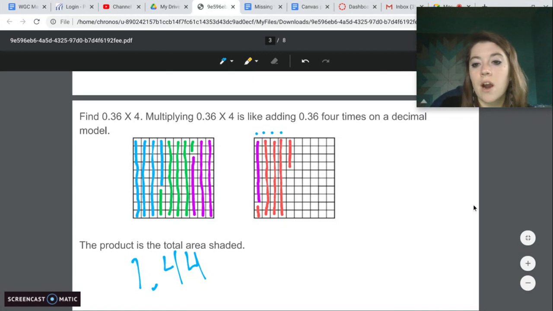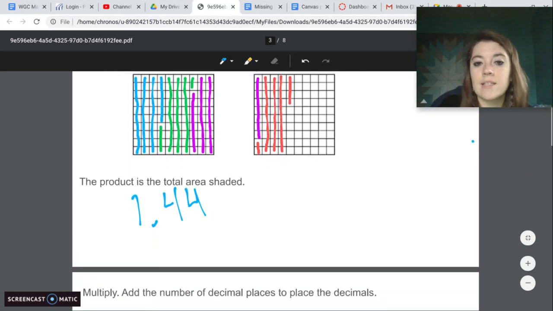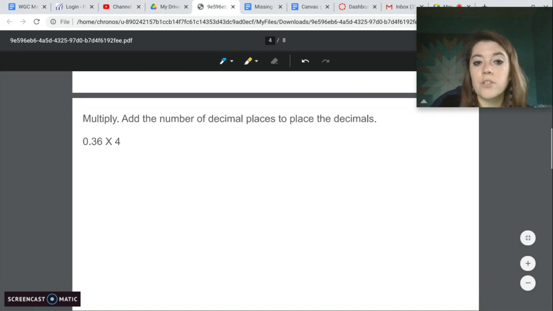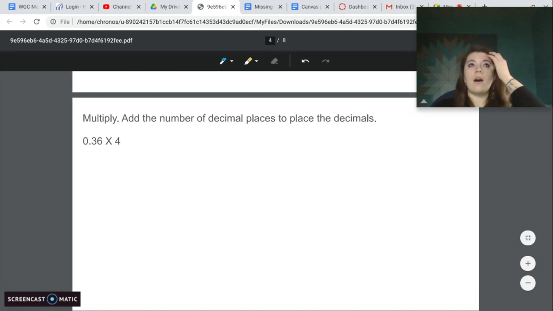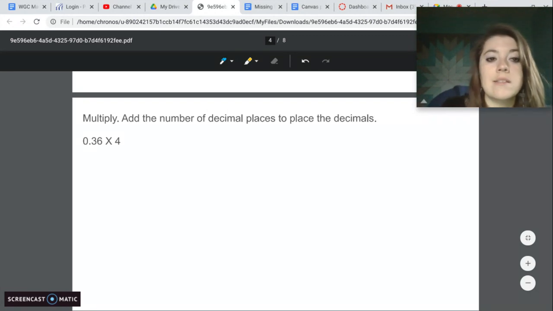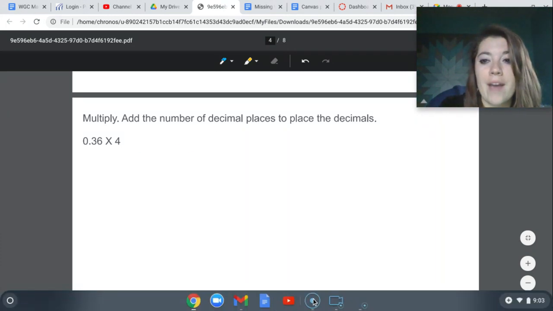So that's what you guys are going to be looking at today, is using these hundredths grids to find your answers. You will also be taking a section where it's got the problem and it's got the answer, but it's missing the decimal place. So I'm going to show you here what that's going to look like. I'm going to put the answer, and then we'll figure out where that decimal should go, okay?